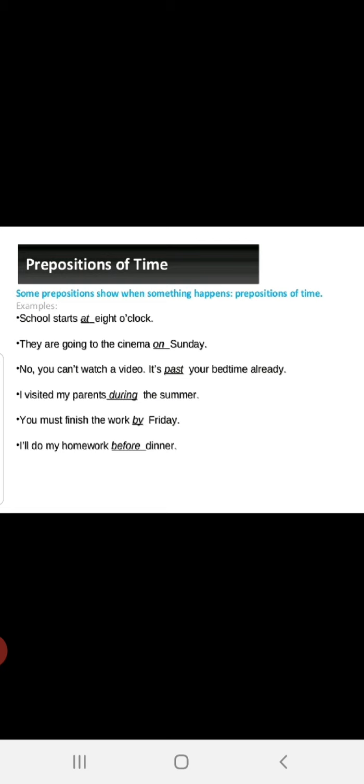So, past. I visited my parents during the summer. It is showing the duration of the season. So, it is during. No exact time, we are not mentioning a date or time there. So, it is during the summer season. You must finish the work by Friday. Okay. Time limitation is there. So, by Friday. I will do my homework before dinner. You will finish your work before the assigned time or the next activity. Okay. It's before.